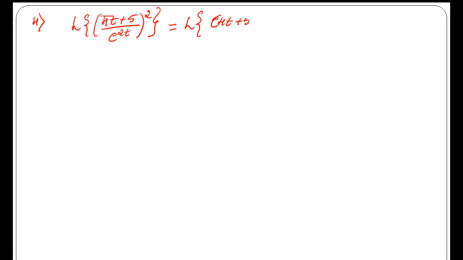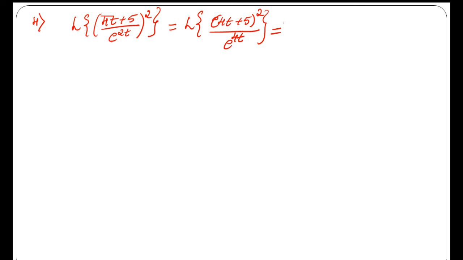Yes. Let's move to the fourth and the last question, that is to find the Laplace transform of 4t plus 5 divided by e power 2t, the whole square. First simplify the given terms. This can be written as the Laplace transform of e power 4t plus 5 the whole square divided by e power 2t the square, that is e power 4t. A power m power n is a power m into n.